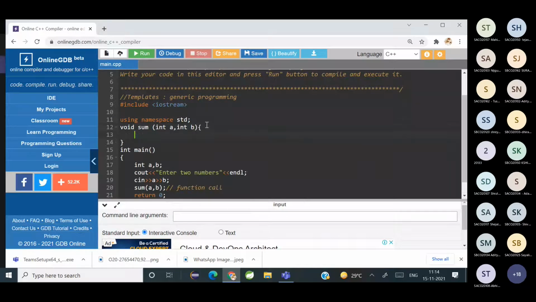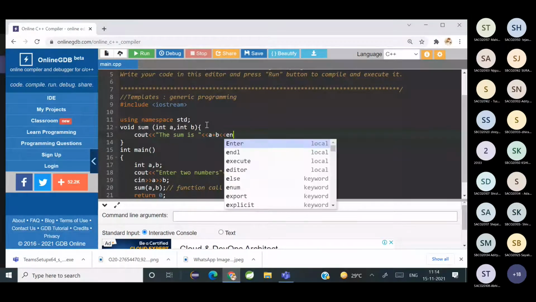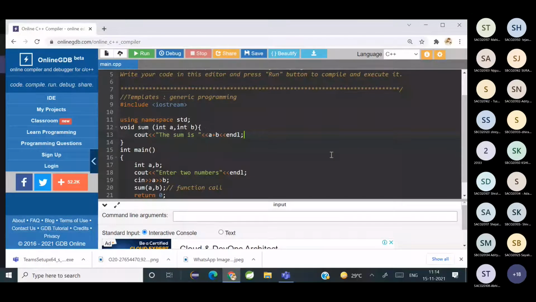Okay. And here I will write cout the sum is a plus b. So have you understood the code? Any doubts in the code?